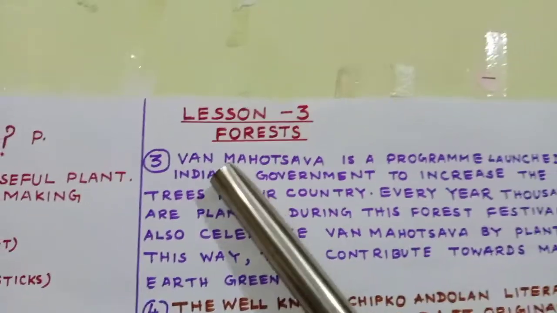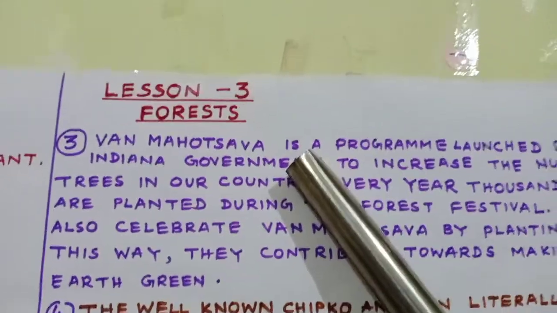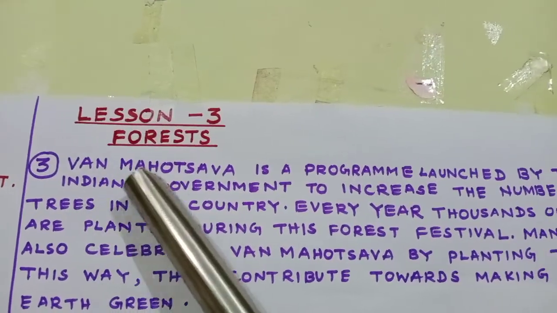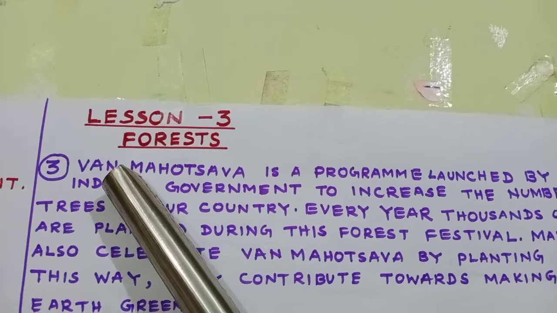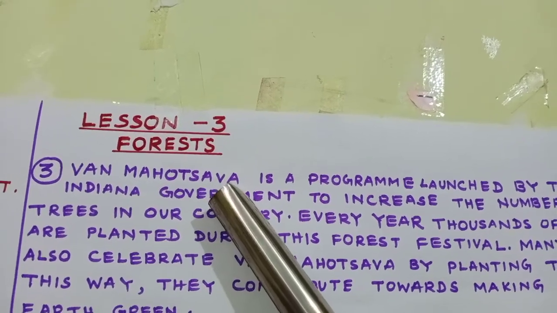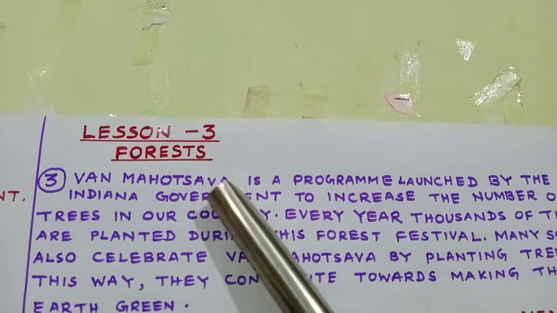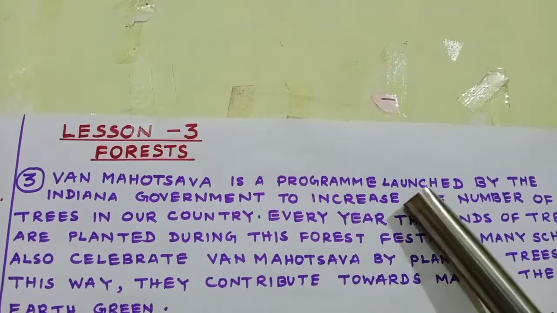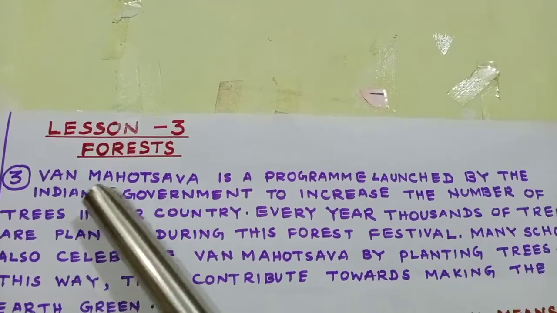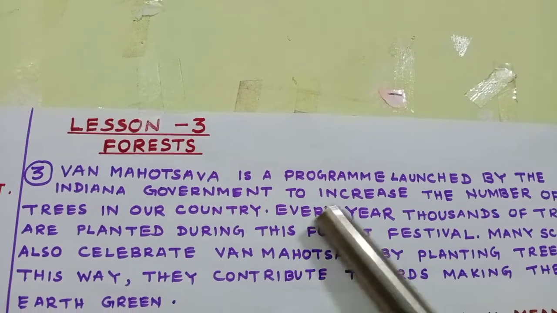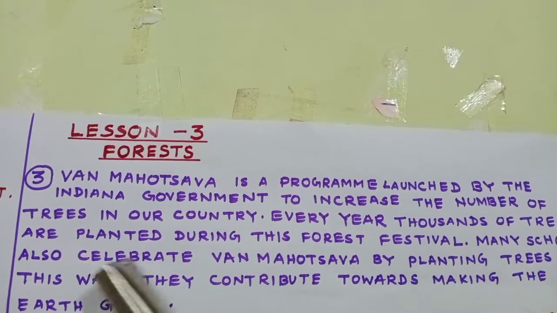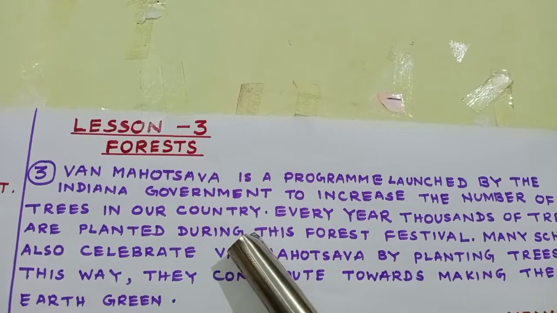Third "Do you know" is about Van Mahotsav. We also celebrate in August and September in our schools, isn't it? Van Mahotsav is a program launched by the Indian government to increase the number of trees in our country.